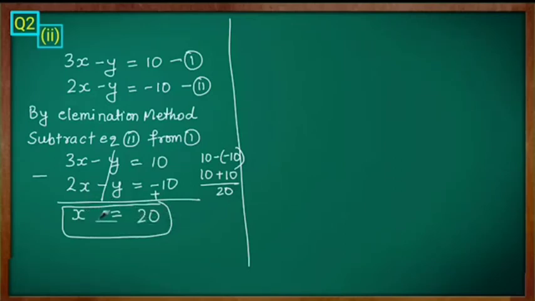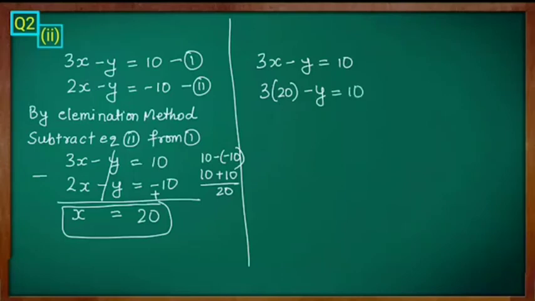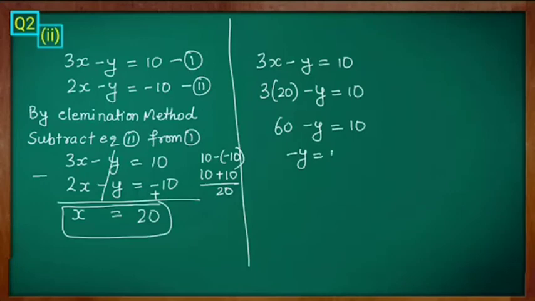Clear? After finding the value of x, you have to substitute that value in either equation. Okay, so I am going to substitute in the first equation, 3x minus y is equal to 10. So 3 into 20 minus y is equal to 10. 3 into 20 is 60. 60 minus y is equal to 10. So then minus y is equal to 10 minus 60.